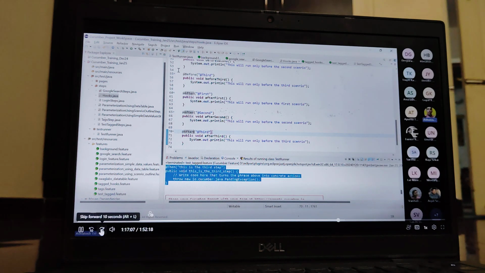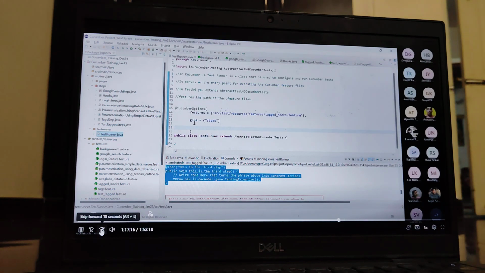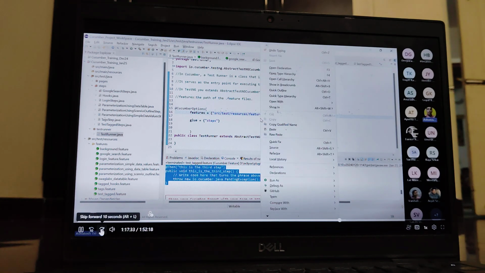Now you can verify. Go to the feature file runner. Which feature file do we need to run? test_tag.feature.